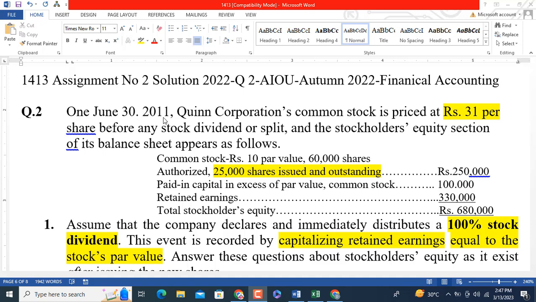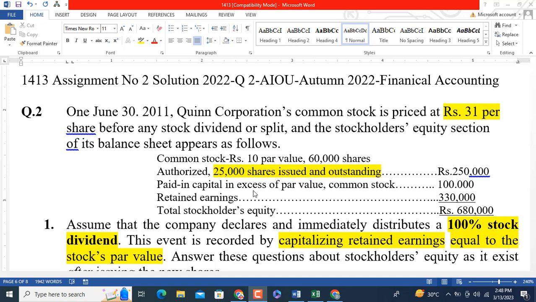On June 30, 2011, Quinlan Corporation's common stock is priced at rupees 31 per share before any stock dividend or split, and the stockholders' equity section of its balance sheet appears as follows. Common stock, rupees 10 par value, 60,000 shares authorized, and out of that 25,000 shares issued and outstanding. At par value 10, it means 25,000 into 10 is equal to 250,000.